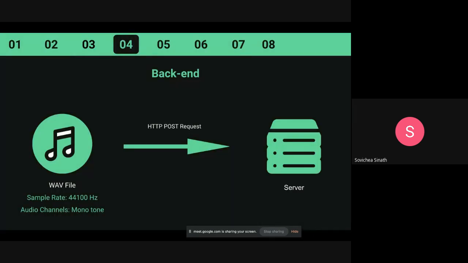And then we downsample them, changing the sample rate to 44.1 thousand hertz, and change the audio from stereo, two channels, to mono, which is one channel. After that, we send everything to the server, where we pre-process the music data.